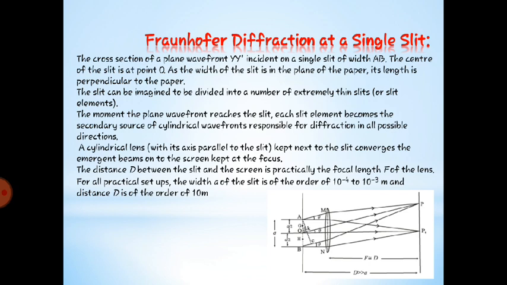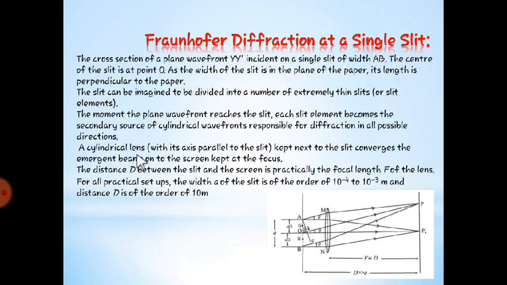Each point behaves as a secondary source of light. The moment the plane wavefront reaches the slit, each slit element becomes a secondary source, sending out secondary cylindrical wavefronts, responsible for diffraction in all possible directions, because it is spreading all over the area.